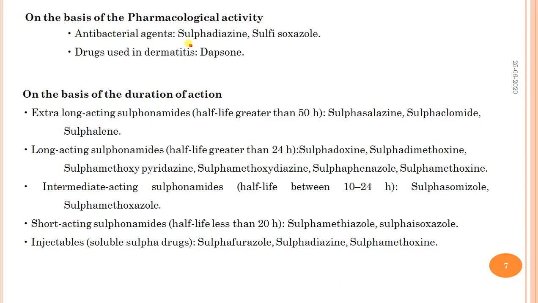Then intermediate acting sulfonamides, half-life between 10 to 24 hours. Then short acting sulfonamides, for example sulfamethoxazole, half-life less than 20 hours. Then injectables, examples are sulfafurazole, sulfadiazine, etc.